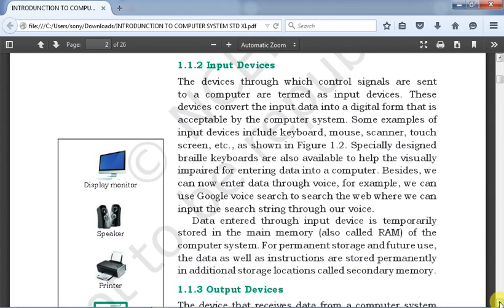It is not like you type A and instantly it comes. Apparently you may think that way, but there is a lot of processing being done inside. So we can say abstractly that this is happening. Some examples of input devices include keyboard, mouse, scanner, touchscreen, etc. Why do we say abstraction? This is a case of abstraction, because we are not sure about what is happening inside the system.